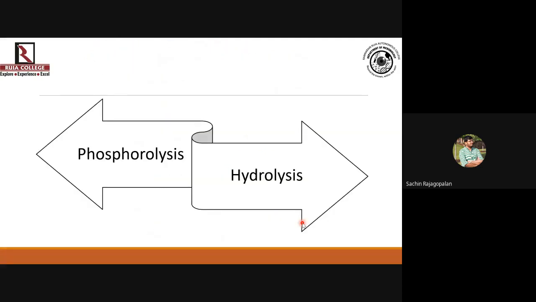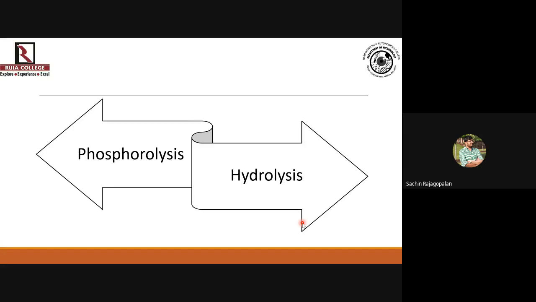So that's what we were discussing: what is the difference between phosphorolysis and hydrolysis. Phosphorolysis is where you break the glycosidic bond using glycogen phosphorylase, and hydrolysis is where you use enzymes like amylase. I have already told you the difference. The basic difference is that the mechanisms vary, and secondly, in hydrolysis, where amylase-like enzymes are involved, they do not conserve the energy which is stored in the glycosidic bond.